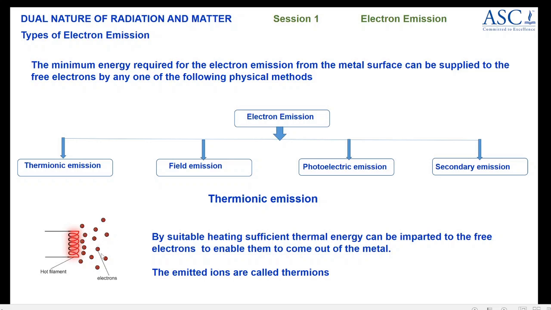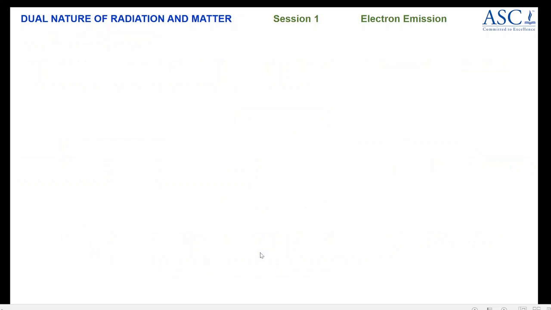So all these electrons which are emitted due to thermal energy provided to them are called thermions. So this emission is called thermionic emission. So thermionic emission is a process where the metal surfaces are provided with thermal energy and electrons are made to emit from the surface. These electrons emitted are called thermions.